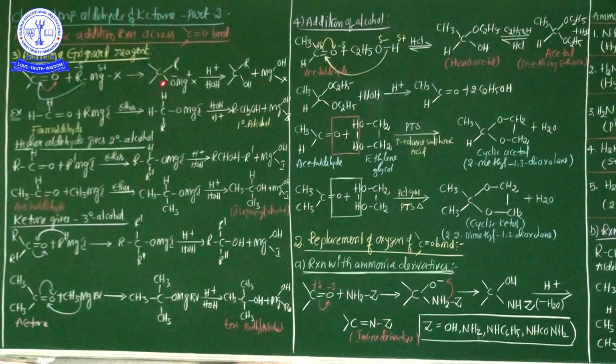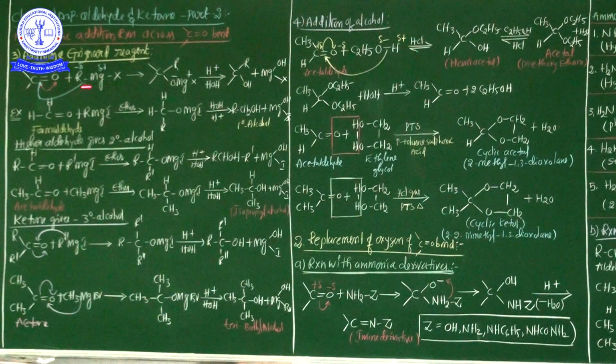So this is the most important chemical property in the category of aldehydes and ketones. In the category of nucleophilic addition reaction, whenever an aldehyde or ketone is treated with a Grignard reagent, the final product is alcohol.